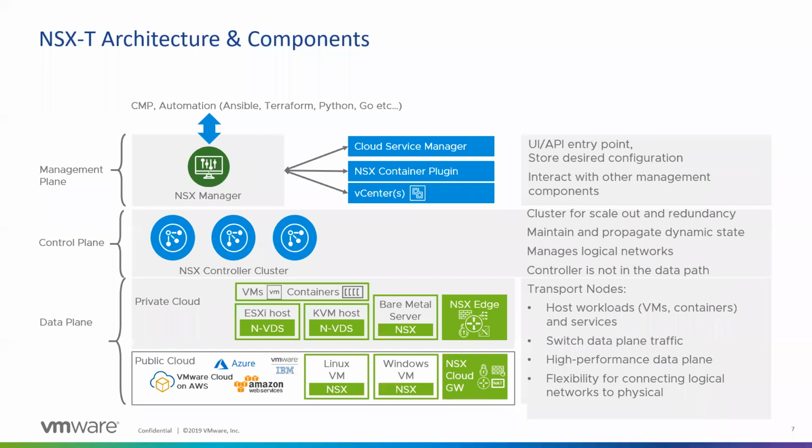We can expand it to other hypervisors in future, and we are adding more hypervisor support with every release. Then in the data path, we have NSX Edge VMs, which are the workloads that run a number of networking and core services which cannot be distributed across the hypervisor, and they're deployed in the form of clusters, so that there's a pool of capacity available for that.